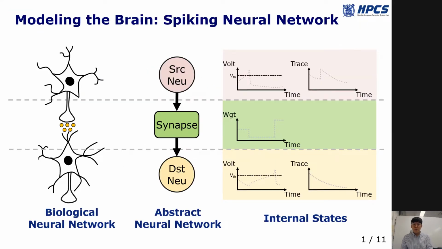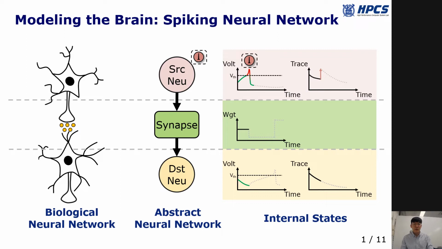Let me start with a brief introduction of the spiking neural network. Spiking neural network, namely SNN, models the mechanisms of the brain. It is essentially a directed graph whose nodes are neurons and the edges are synapses. To model the dynamics, each component keeps time-varying states. A neuron keeps two internal states called voltage and trace, and a synapse keeps weight.